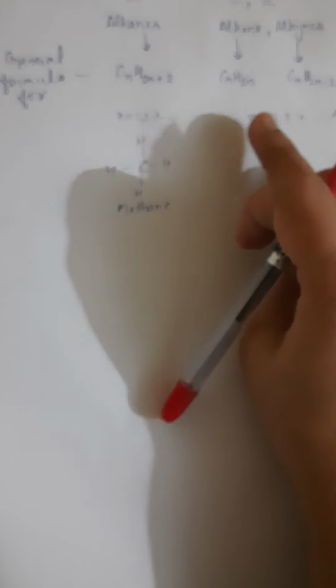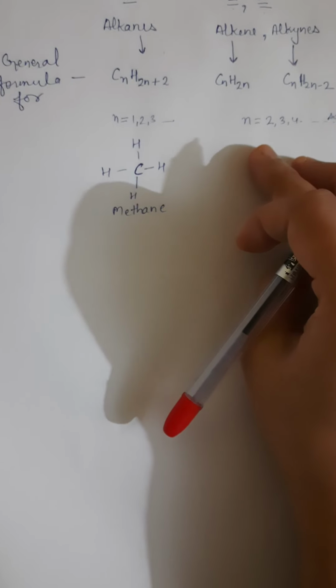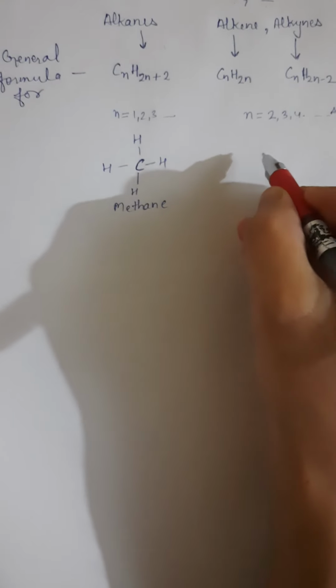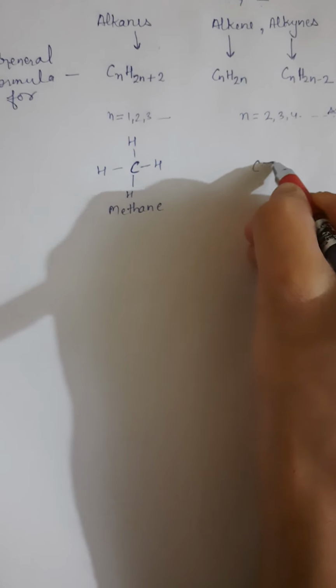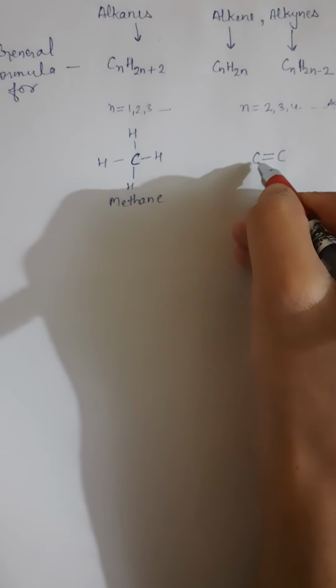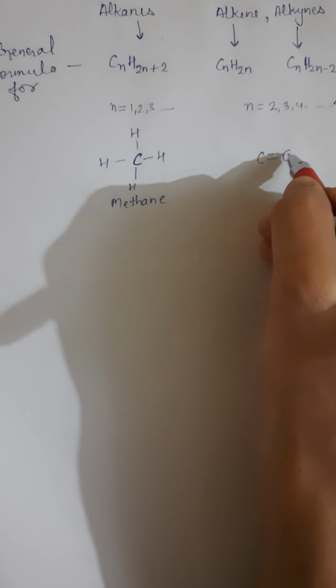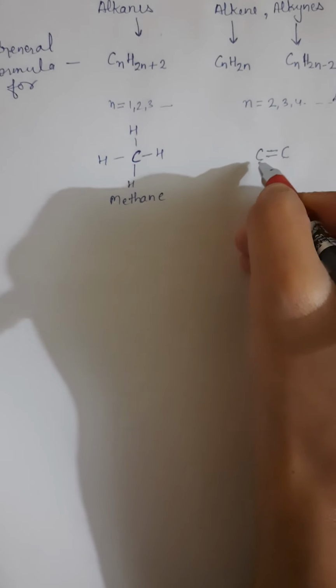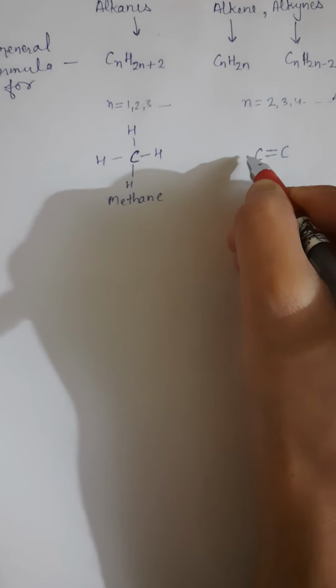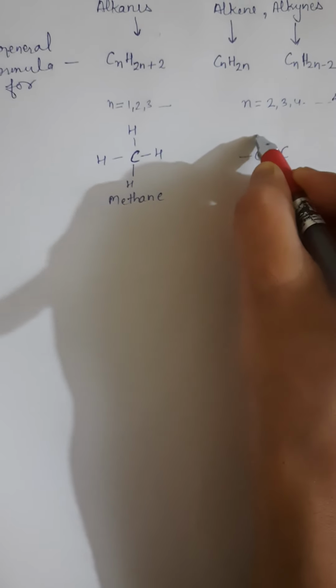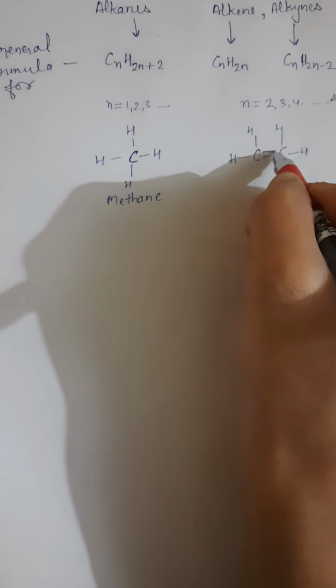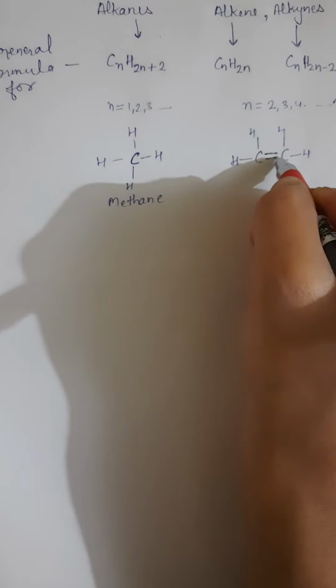But to have the presence of a double bond or triple bond, there must be 2 carbons. For example, in a 2 carbon chain, carbon double bond carbon, then the rest of the 2 bonds of each carbon are made with hydrogen. It means to have a double bond, 2 carbons are required.